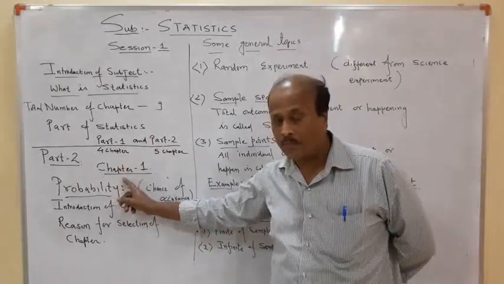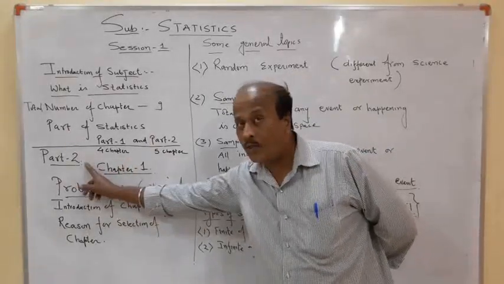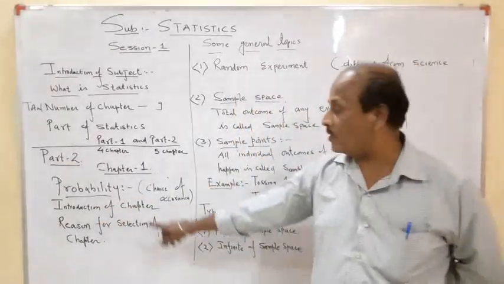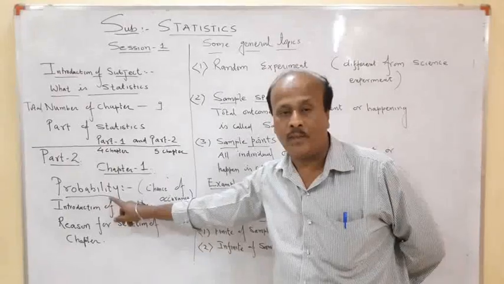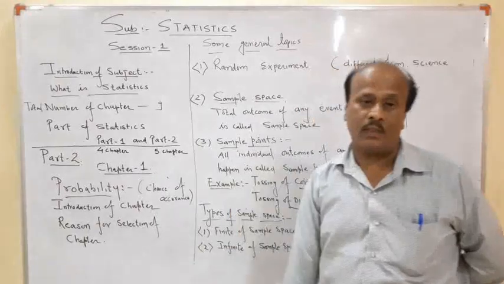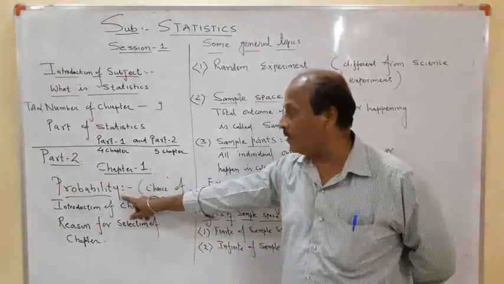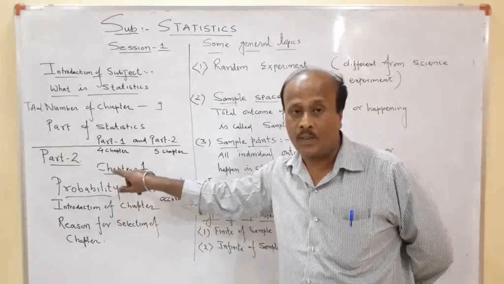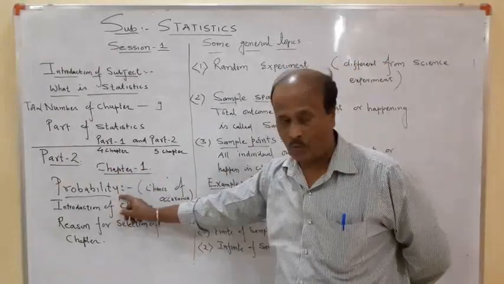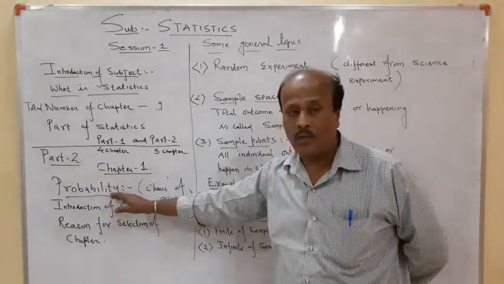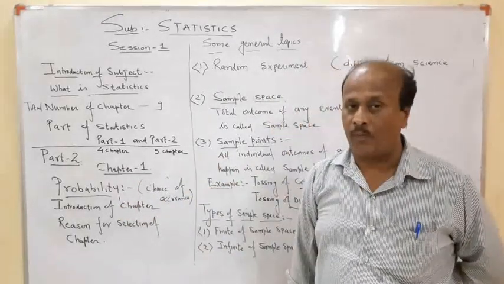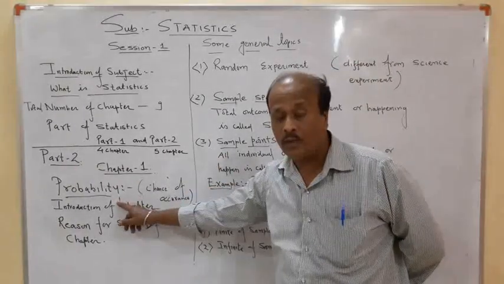The name of this chapter is chapter 1 of part 2, probability. Now immediately I use the word probability. This word we use in our day-to-day life many times. And you heard the name of this chapter in 10th standard also. Just recall your memory. The last chapter of 10th standard was probability. So you know a little bit about probability. And you will be surprised to know there is a lot of weightage given to this chapter. There are 2 chapters related to probability and a lot of weightage is given to them.